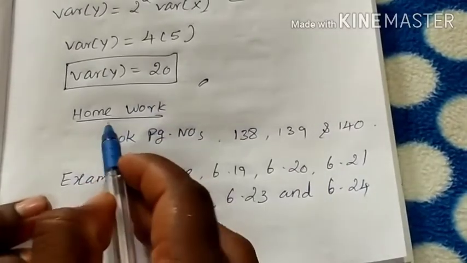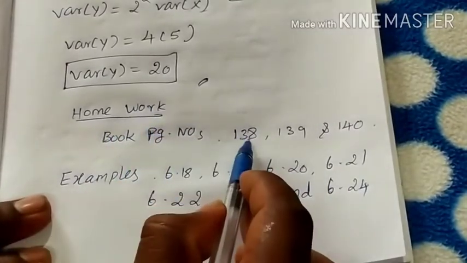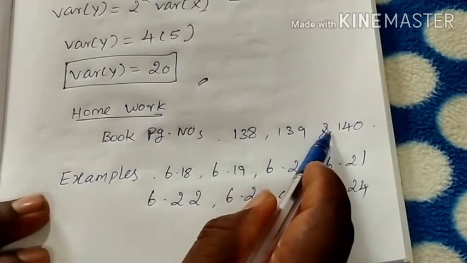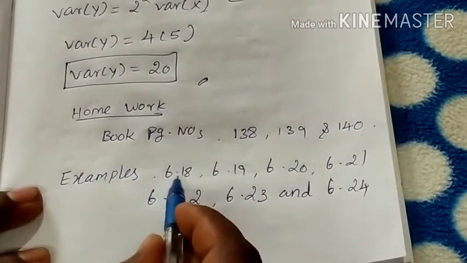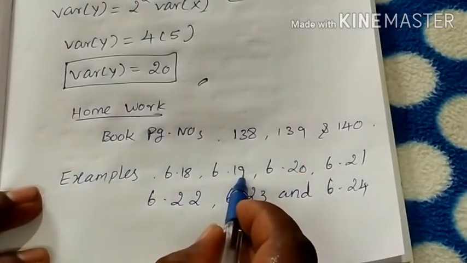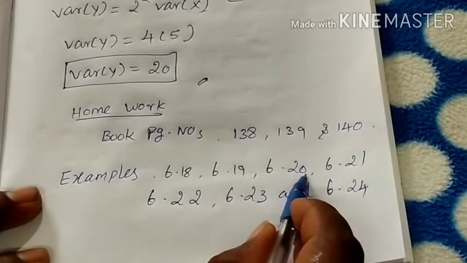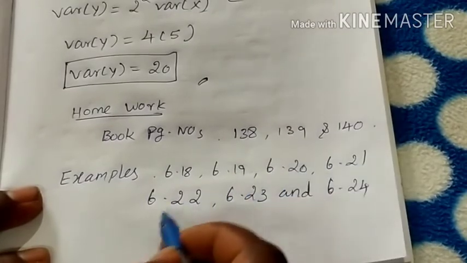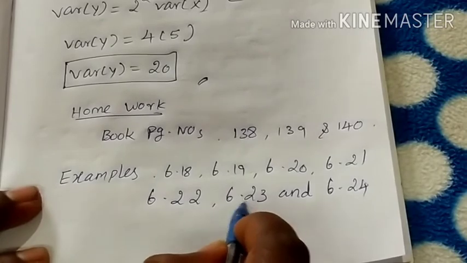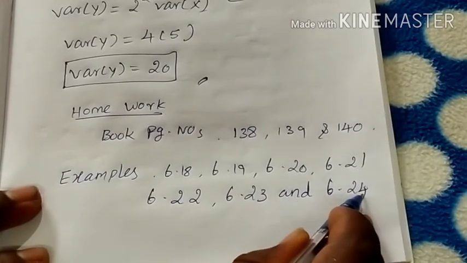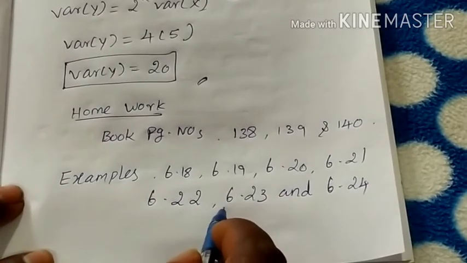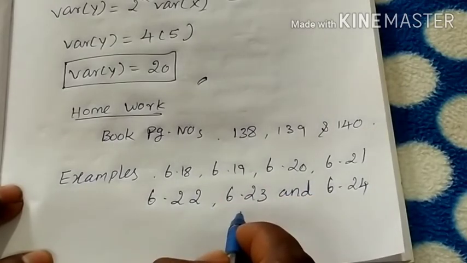Okay, dear students, today's homework: book page numbers 138, 139 and 140. Examples 6.18, 6.19, 6.20, 6.21, 6.22, 6.23 and 6.24. Use the mathematical expectation formula to solve the sums.